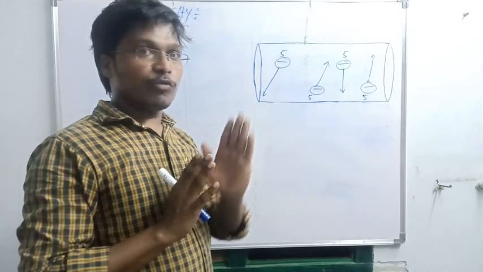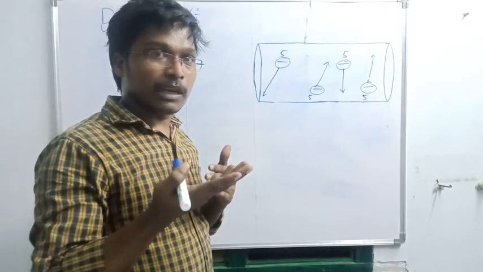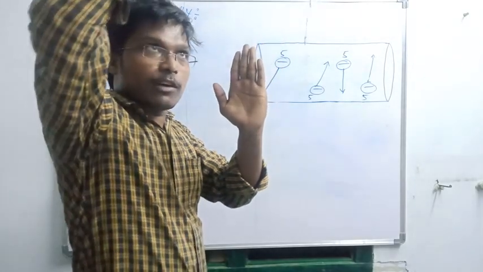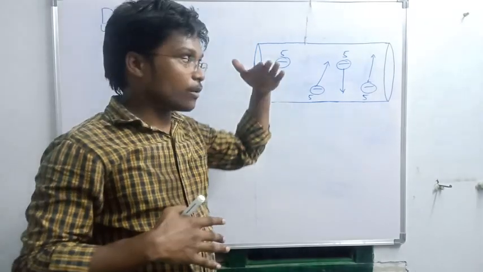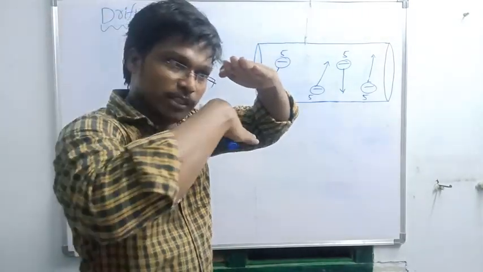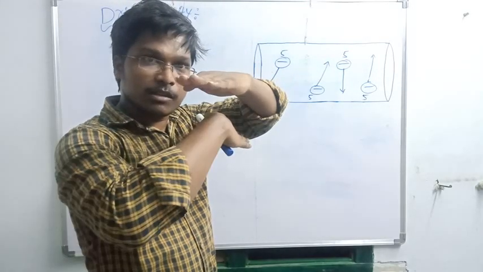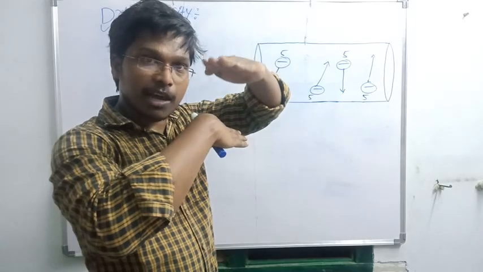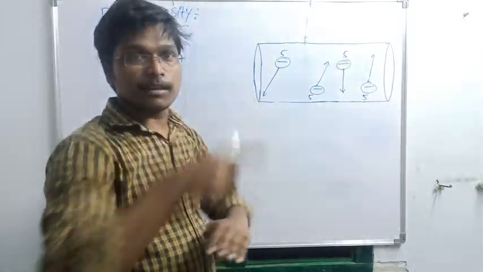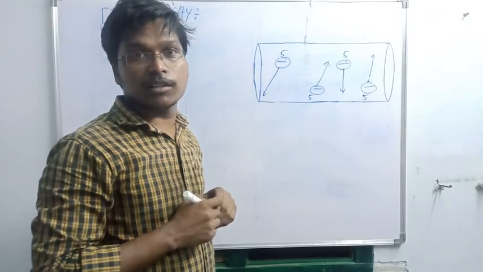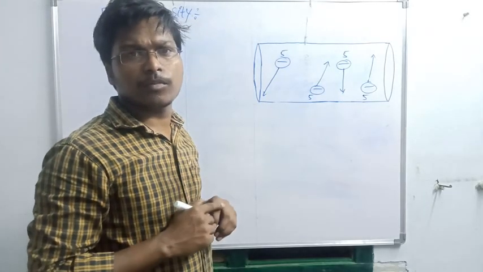Suppose any conductor has 20 electrons, then 10 electrons will move in this direction and 10 electrons will move in the opposite direction. So 10 is forward, 10 is backward. The direction is opposite and the charge value is the same, so both will be cancelled. So if all the electrons are cancelled, what is the charge of the conductor? 0.